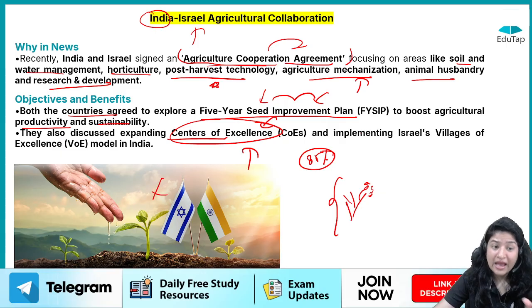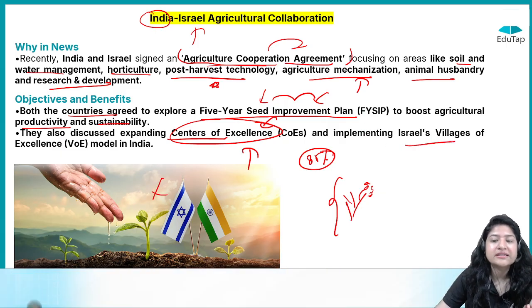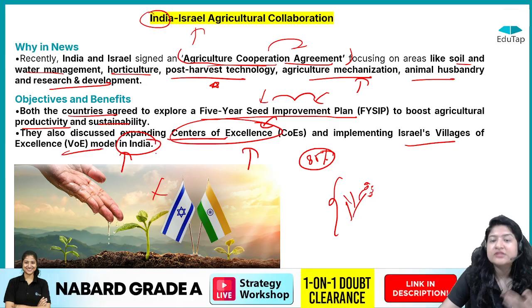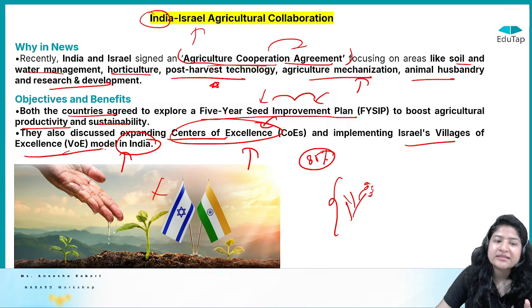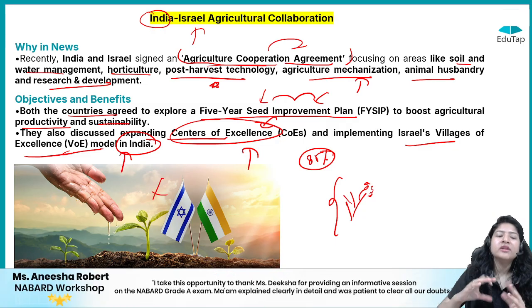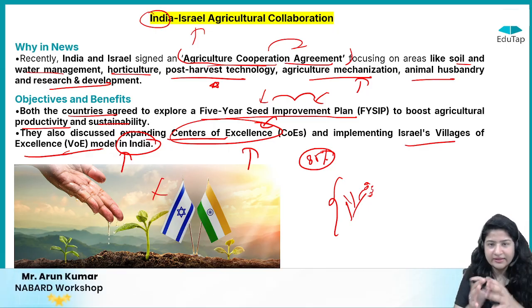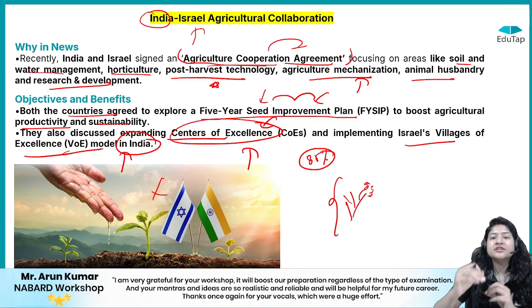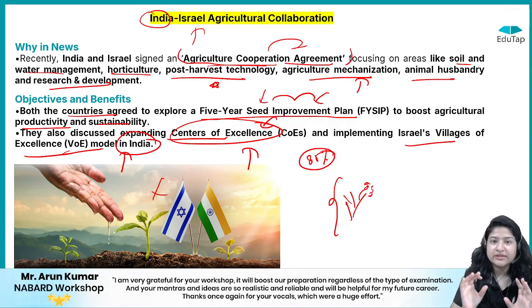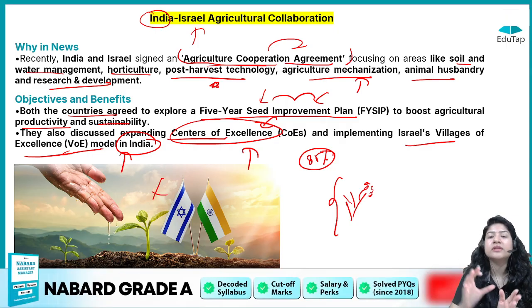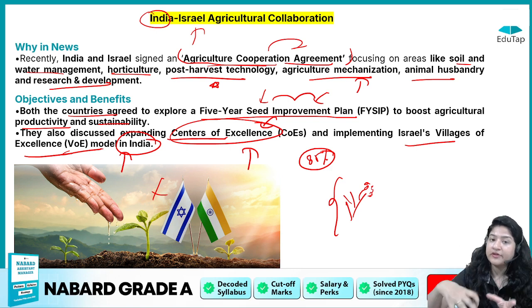Okay. And along with that, there is also the Israel village of excellence model, that is expected to be set up in India via this collaboration. Okay. Israel village of excellence, as the name suggests, so what is the concept? In the village of excellence, basically what happens in Israel is that they take a whole village, and there they touch each and every aspect of agriculture that needs to be introduced into that village, so that profit can be gotten from agriculture.